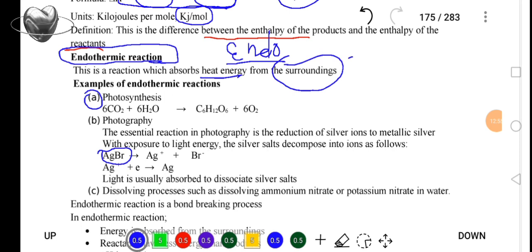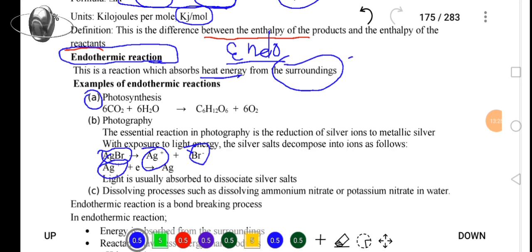This silver salt decomposes into ions, which will be silver ion and the bromide ion. This silver now is going to be oxidized or reduced? Pardon me, I should have said reduced because we are adding electrons to silver. The addition of electrons to a substance, that is a reduction.